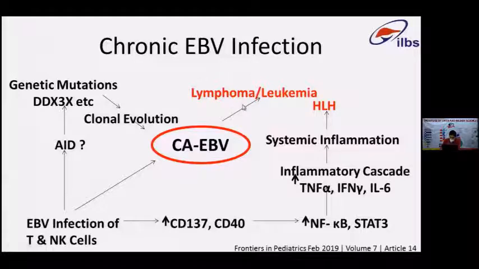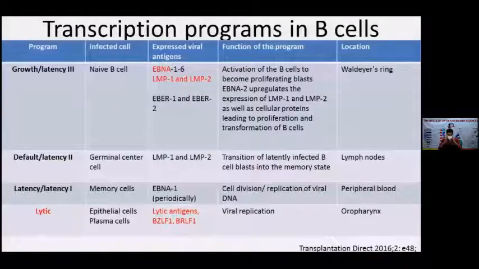One of the most important things to understand for the pathophysiology of EBV infection is that chronic EBV infection goes through multiple transcription programs. I will show this in the next slide in diagrammatic form. You have to understand there are 3 latency programs and 1 lytic program. This is the cycle that every EBV infection undergoes. The 3 latency programs are growth, default, and latency: latency 3, latency 2, and latency 1.